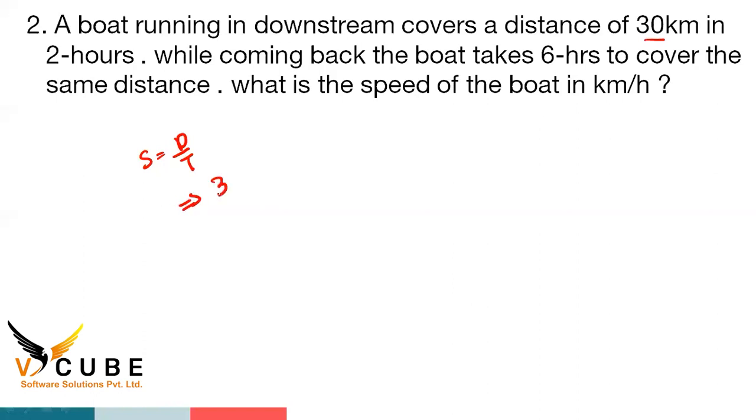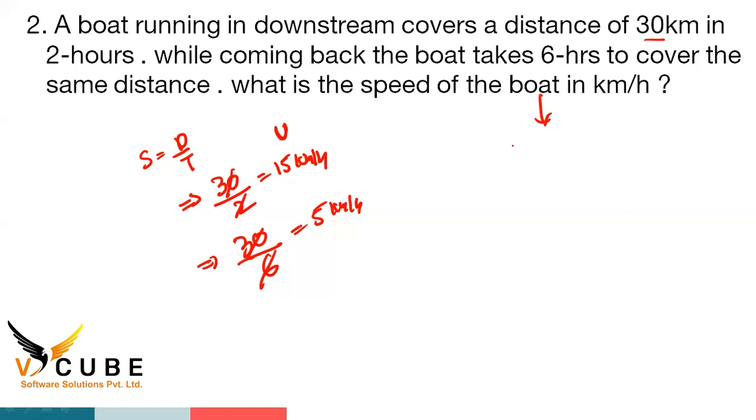Distance is how much? 30 kilometers, and time is how much? 2 hours. So 2 ones are 2, 2 fives are 10, no, 30 by 2 is 15. 15 kilometers per hour is downstream. Next, upstream. Distance is the same, 30 kilometers, and time is 6 hours. 30 by 6 is 5 kilometers per hour.